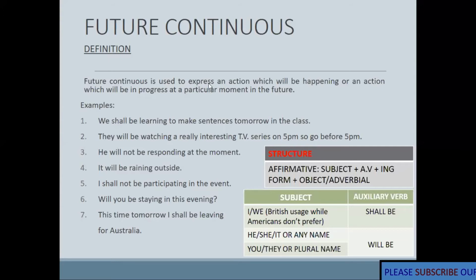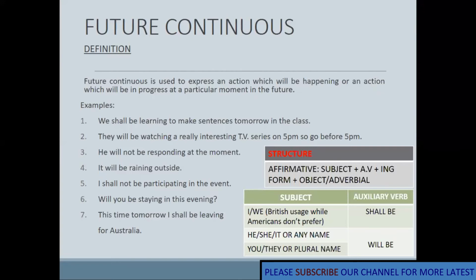Future continuous is used to express an action which is going on. Like the future simple, we use the future continuous tense for the ongoing situation in the future. Okay, future continuous tense is used for the ongoing or continuing situation in the future. So you can look at the definition. Future continuous is used to express an action which will be happening, or an action which will be in progress, at a particular moment in the future. Okay, the definition is almost the same, but in future the continuity and the happening is going on in the future.